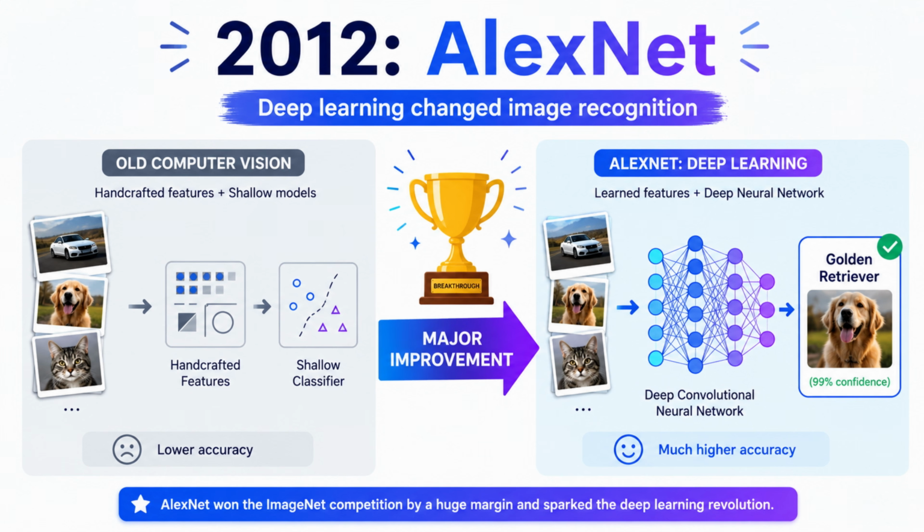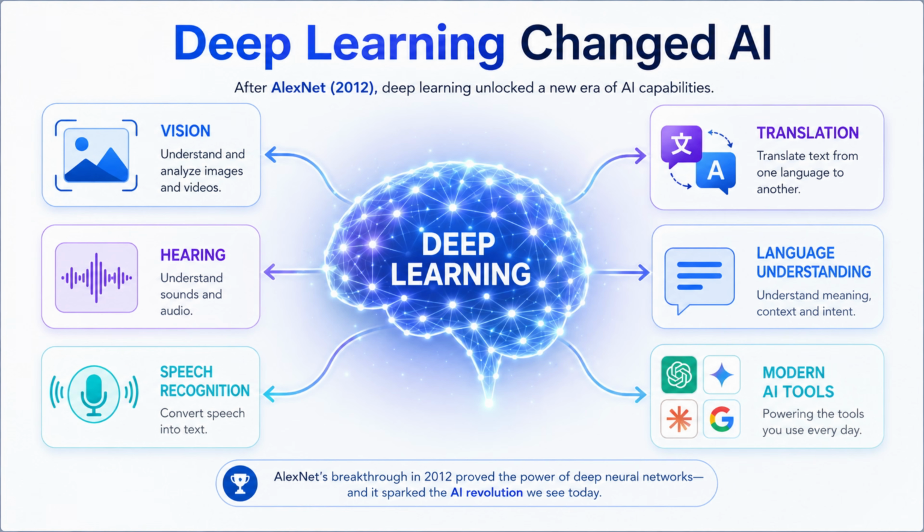Deep learning breakthrough. Then deep learning changed the game. In 2012, a model called AlexNet became a major breakthrough in image recognition. It showed that deep learning could perform far better than older methods in computer vision. After that, deep learning became one of the main engines behind modern AI. AI became better at seeing, better at hearing, better at translating, better at recognizing speech, better at understanding language. This breakthrough helped AI move from simple prediction systems to much more powerful tools.